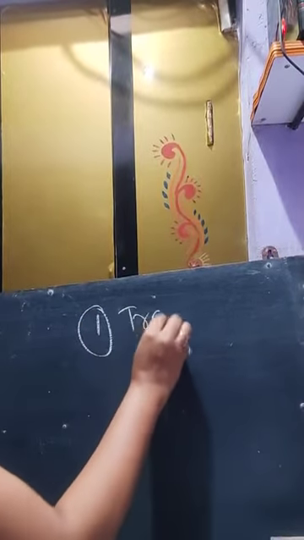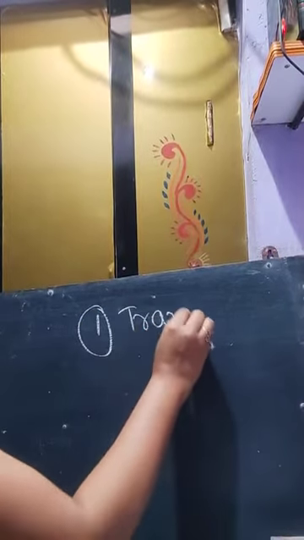Now I am going to discuss what kinds of motion there are. There are basically two types of motion. What are they? The first one is translatory motion, and the next one is curvilinear motion.